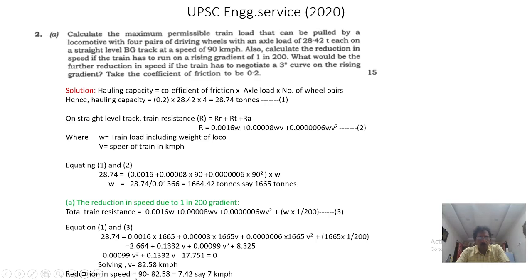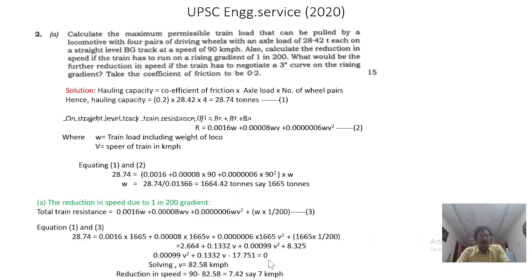So the reduction in speed, how much? In a normal plain track it is 90 kmph, whereas when you are climbing a 200 gradient, it is 82.58 only. So 7.42, say 7 kmph reduction takes place.